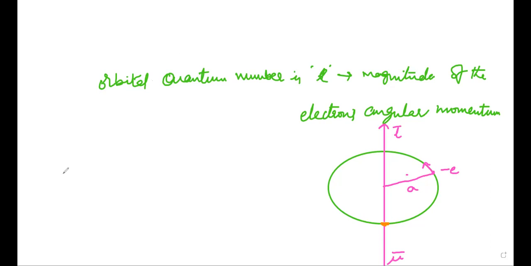Let v be the velocity or speed of the electron in a Bohr orbit of radius a.